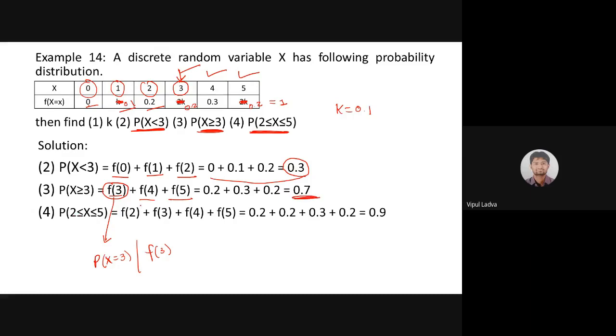It's very, very easy. And for the interval 2 to 5, for this particular interval where 2 and 5 both are included, f of 2 plus f of 3 plus f of 4 plus f of 5 will give us 0.9. So once again, a kind of basic question. I don't think you guys will be having any issue related to this. Hopefully we are good to move ahead, is it? Yes, sir. Good.